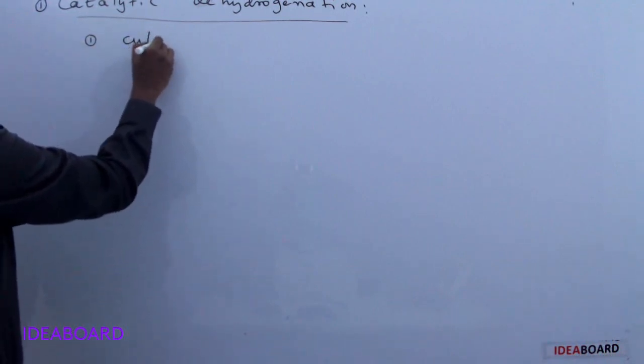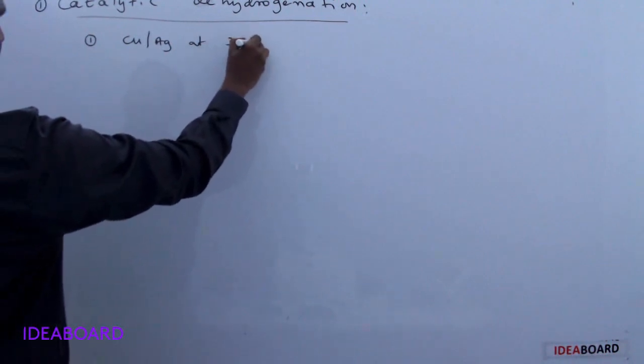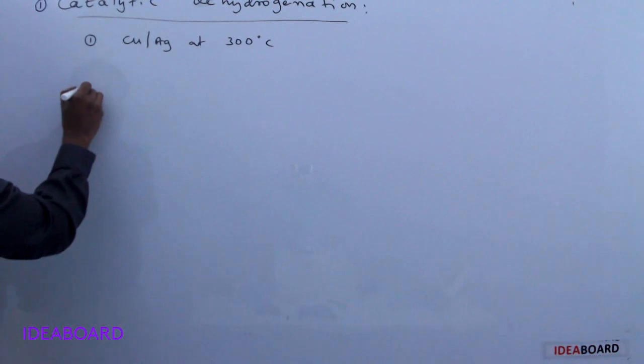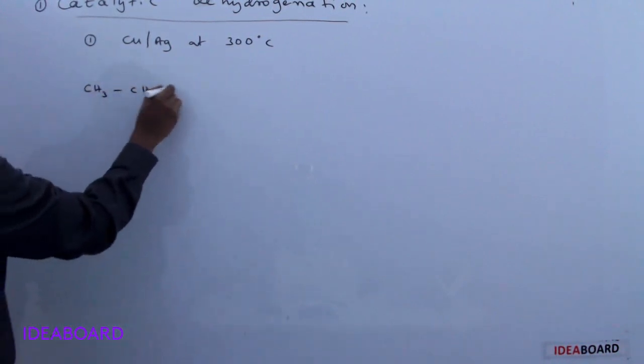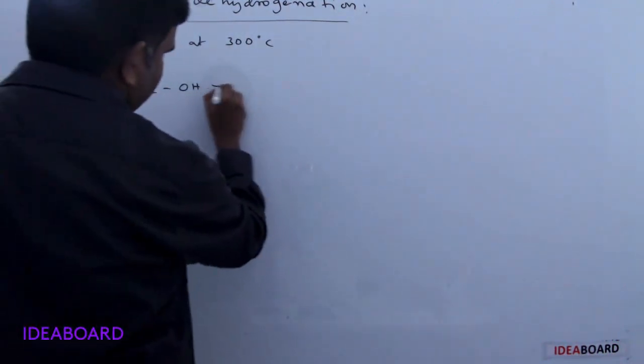For this we are using copper or silver at a high temperature, that is 300 degrees Celsius. In this process, suppose we are taking a primary alcohol, CH3CH2OH. This is called a primary alcohol.